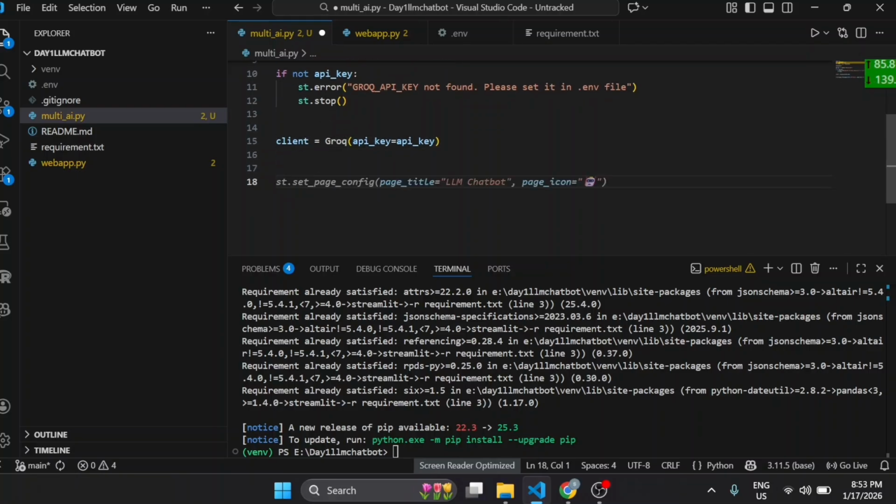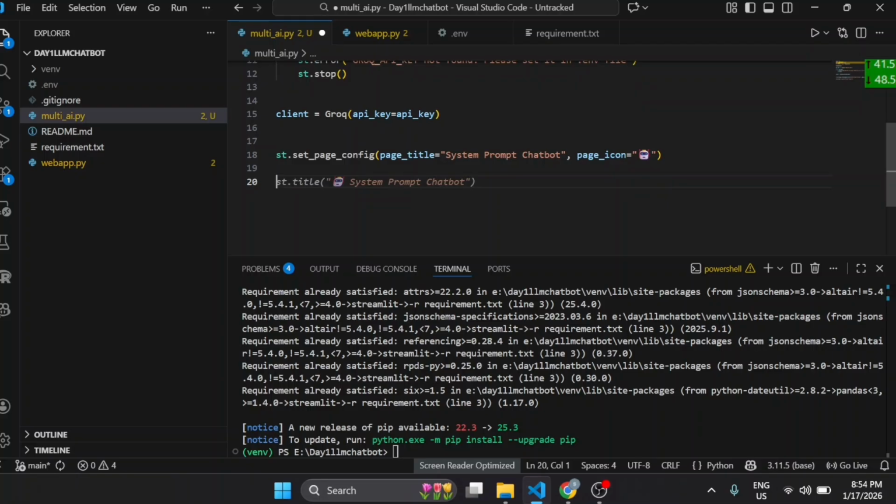Now we will move ahead and use the Streamlit page configuration. First we have to set the title, then the icon. I'm going to give this chatbot the name System Prompt Chatbot. And if you want to give a page icon, you can. The page title is already given here. Now we will write the main title, which will show on the page.